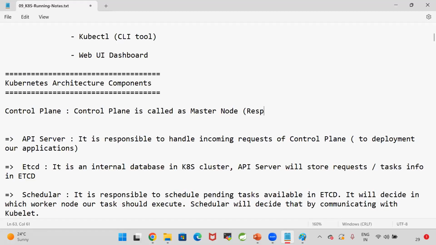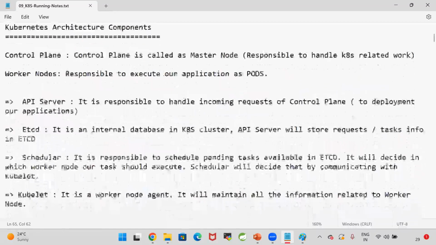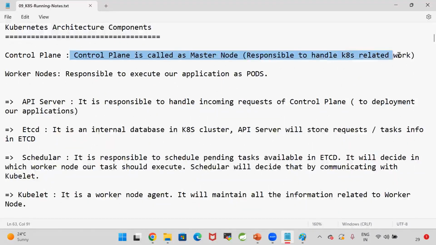It's called the master node, responsible to handle Kubernetes related work. Then we have worker nodes, responsible to execute our application as pods. Control plane is called the master node. It is responsible to handle Kubernetes related work. What is a worker node? Worker nodes are responsible to execute our application as pods.